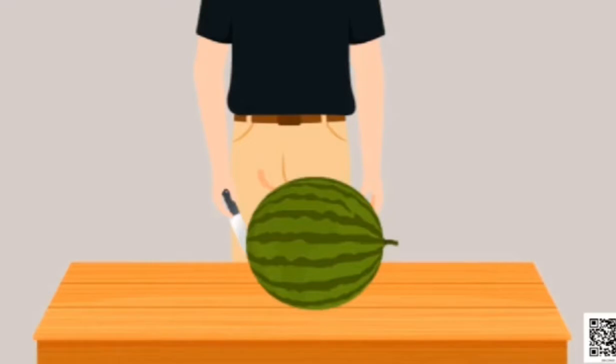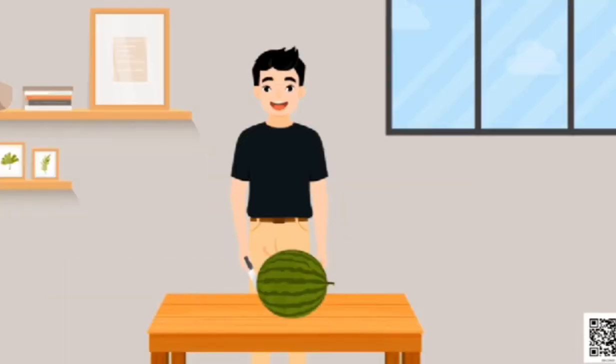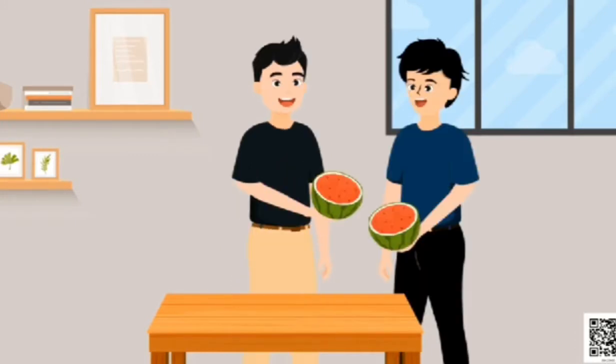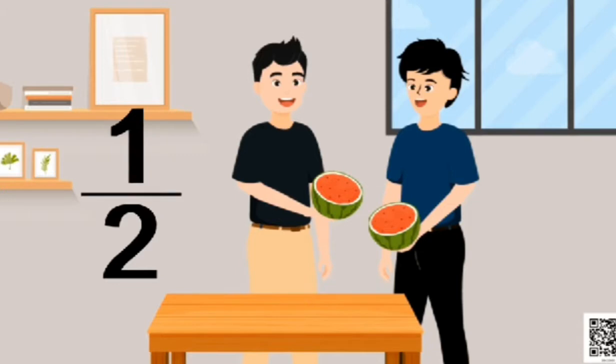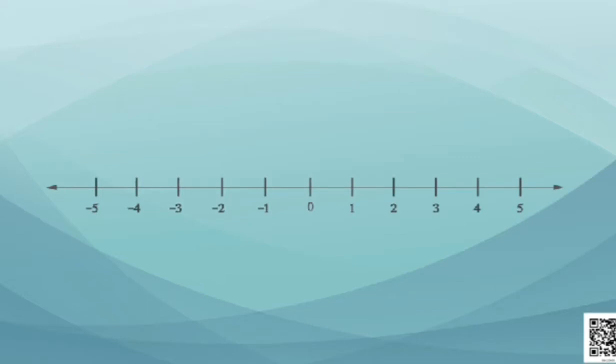Now suppose there were two brothers. They bought a watermelon. They won't eat it all alone. So they shared it by dividing it into equal parts. So the total number of parts will be written as the denominator, that is 2, and the number of parts that each child got will be written as the numerator, that is 1. So our fraction is 1 upon 2, which denotes 1 part out of 2. Can we express it on a number line? It is a half, so it will lie on the exact midpoint between 0 and 1.